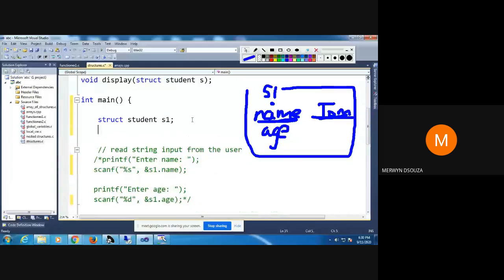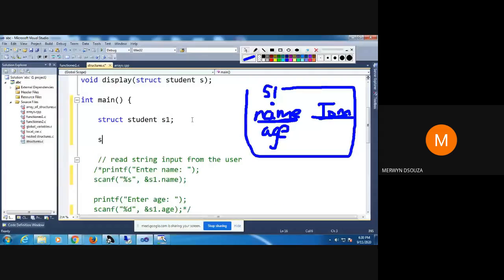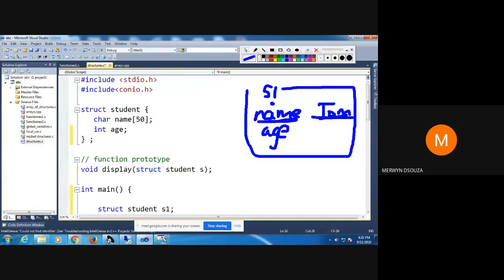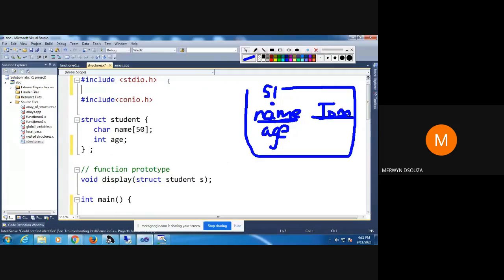initialize it directly. Then you could have said something like this, S1 dot name equal to, say, Tom. So when you do something like this, you get an error. You cannot initialize. So you have to use the string functions. I hope you know what are string functions. So you will have to use a string function like this. And you have to declare your string header file here.